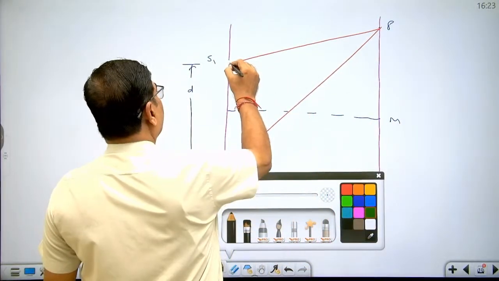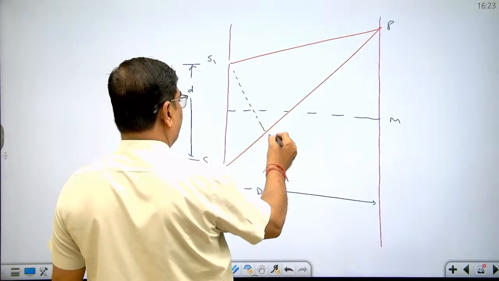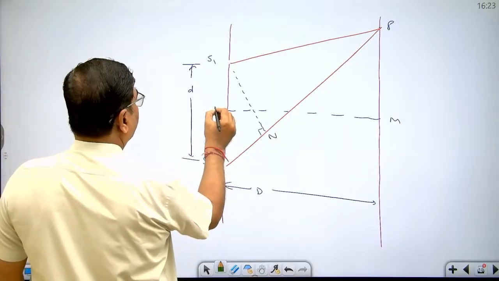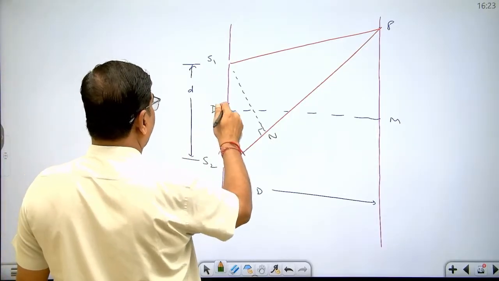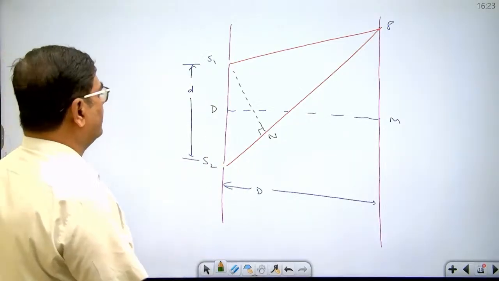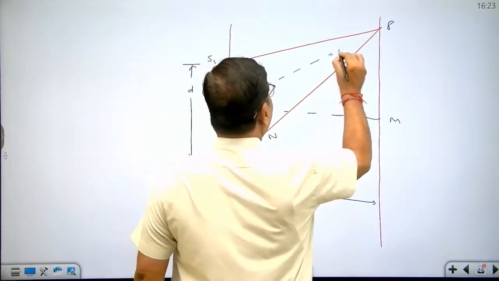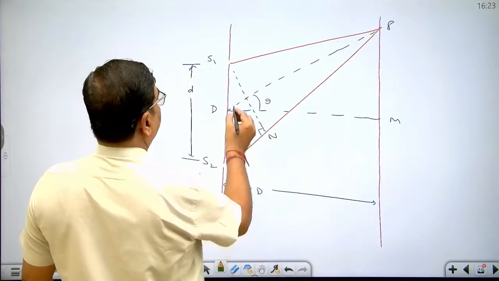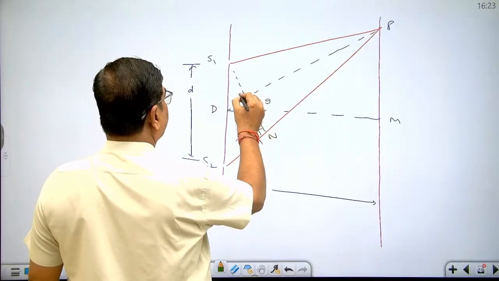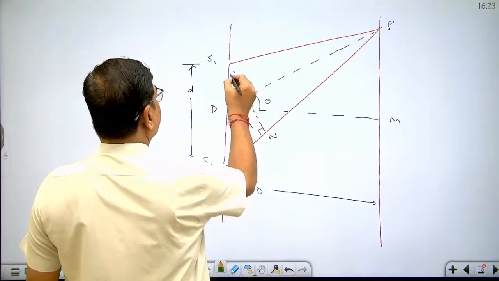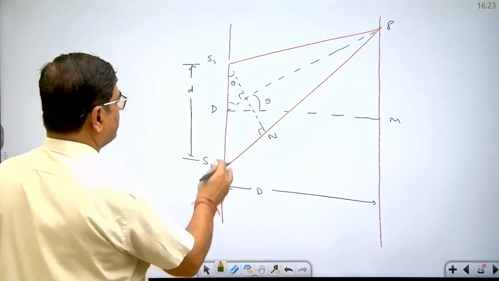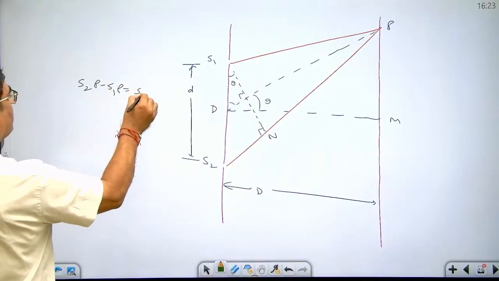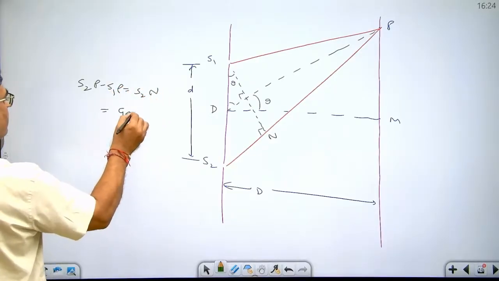What we are doing? We have just dropped a perpendicular here. Since S1 and S2 are very close to each other, S1D and S2D will also be very close to each other. So dear student, if this angle is theta, and this is 90 degree, we will consider this also to be 90. If this is theta, this is 90 minus theta, we will consider this to be theta. And this S2P minus S1P is S2N. This is the geometrical path difference.